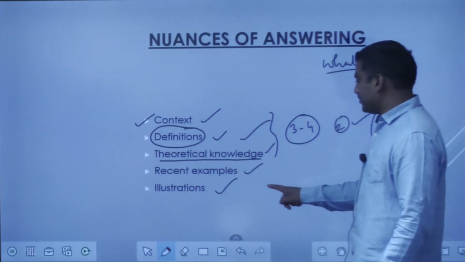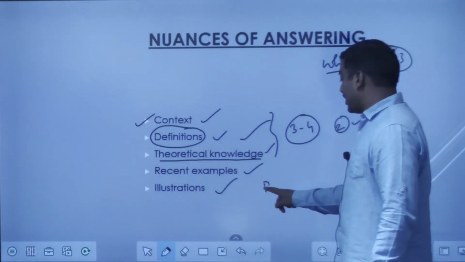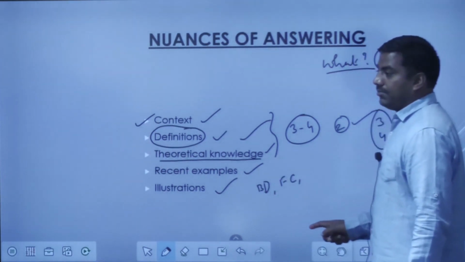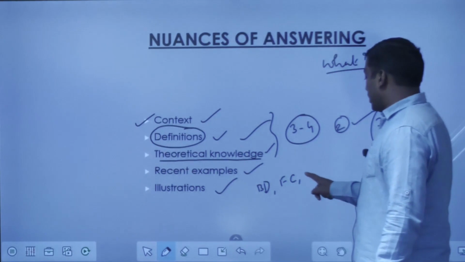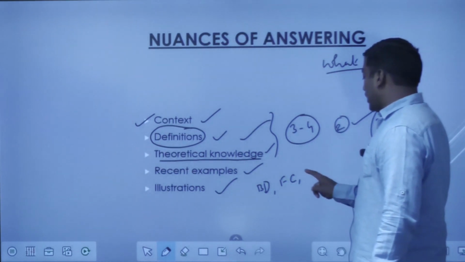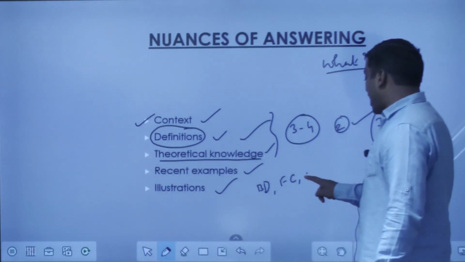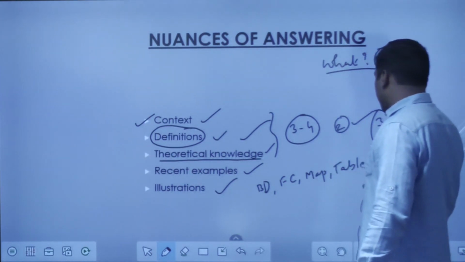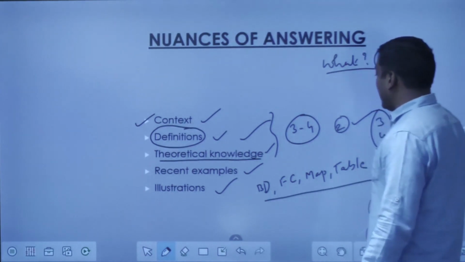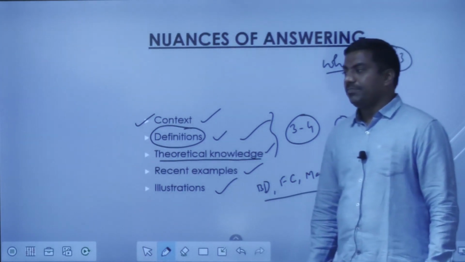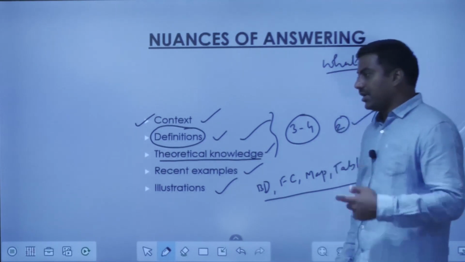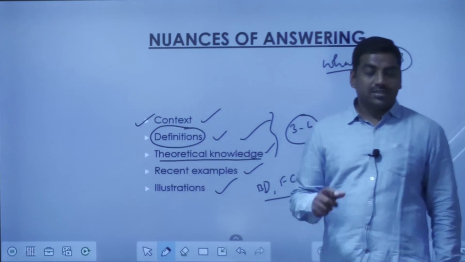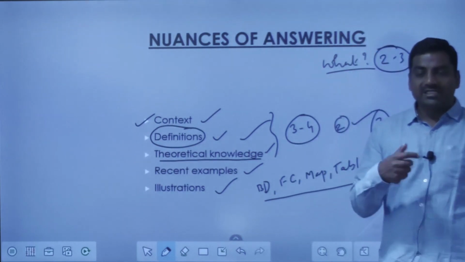Illustration may be a diagram, block diagram, flow chart, a map, or a table. If you bring that specific thing in the answer, there are chances that your score will get an incremental change answer by answer.